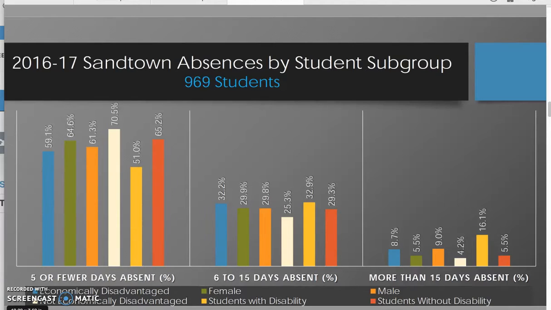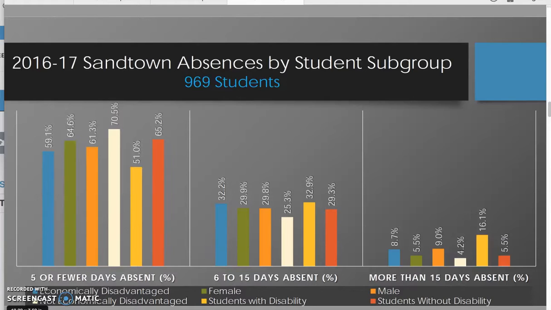If we look even deeper into the demographics of the absences by subgroup, we start with 969 students. And in our first group of 5 or fewer days absent, our largest group is the not economically disadvantaged group, and that's 70.5%. As we move along to more than 15 days absent, this subgroup changes to students with disabilities, and that's 16.1%.